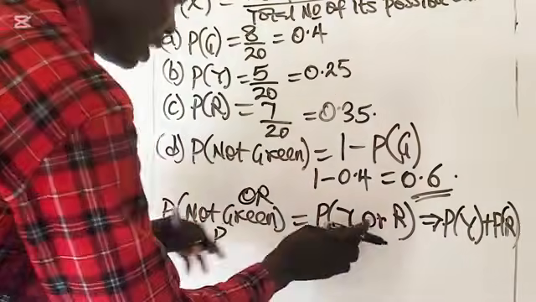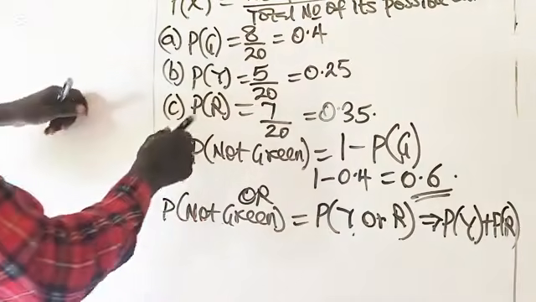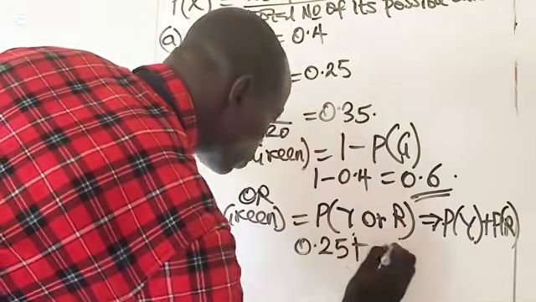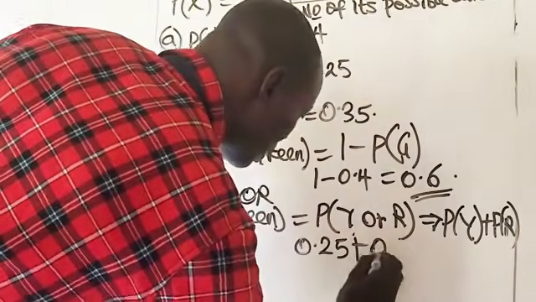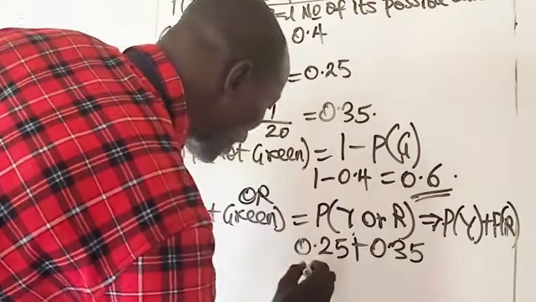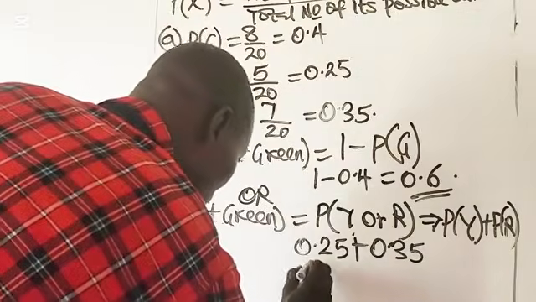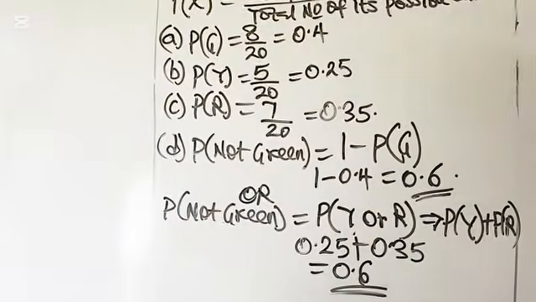Now, or you add. Probability of yellow. What is the probability of yellow? We have that to be 0.25. Plus, what is the probability of red? Probability of red is 0.35. 0.25 plus 0.35 gives us 0.6. Therefore, the probability of not green is equal to 0.6. That is the alternative way of solving that.